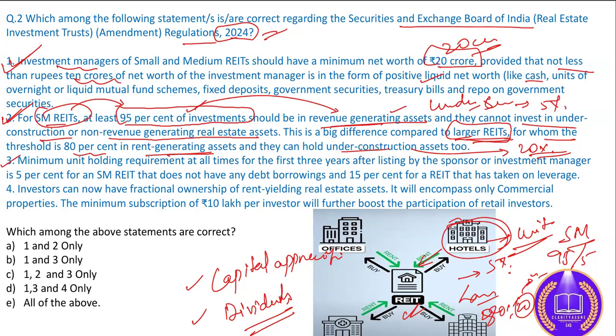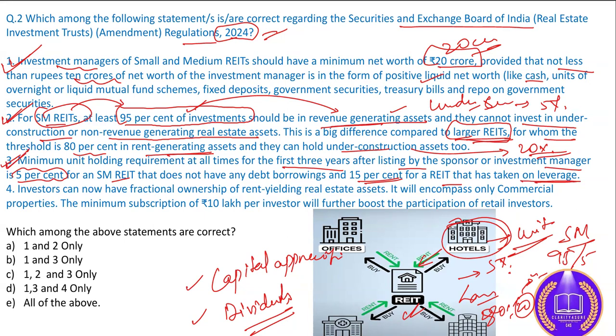Let's see the third statement. Minimum unit holding requirements at all times for the first 3 years after listing by the sponsor or investment managers is 5%. Okay, so the minimum liquid holding would be 5%. This statement is also correct for SM REITs that do not have any debt borrowing, and 15% for a REIT that has taken on leverage. So this statement is also correct.